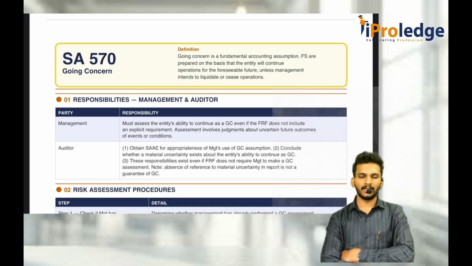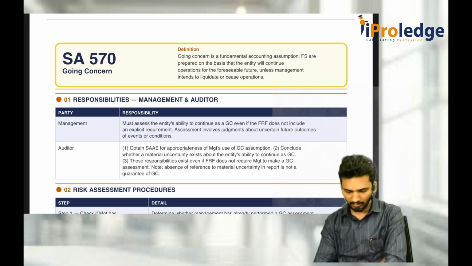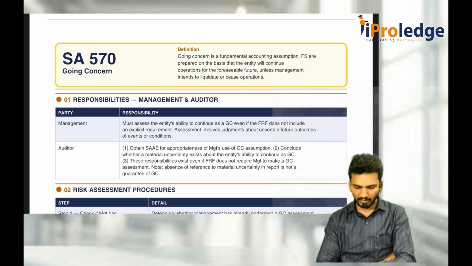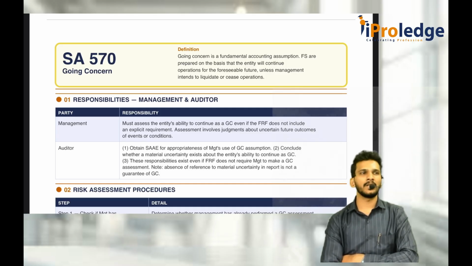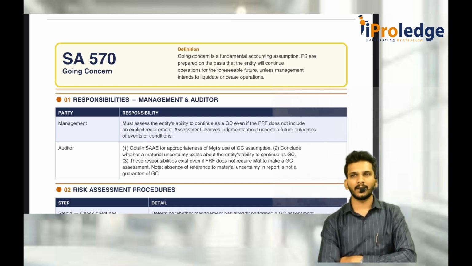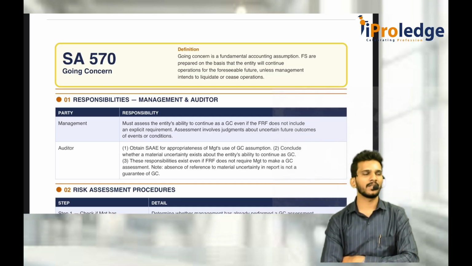So what is this going concern? SA 570 is trying to tell that as a company I'm talking, not as an auditor, as a company, first you analyze yourself. Are you a going concern? Are you not a going concern? If you are telling that you are a going concern, what is the base to tell that? Sir, because we have sufficient cash, we have sufficient manpower, all those things are there, because of which we still feel we are going concern. We are not a closing down or liquidating company.